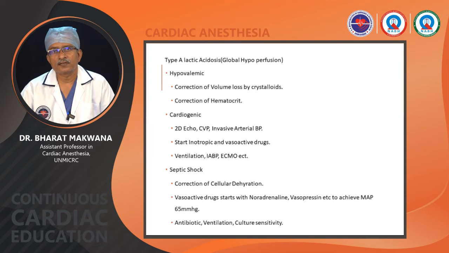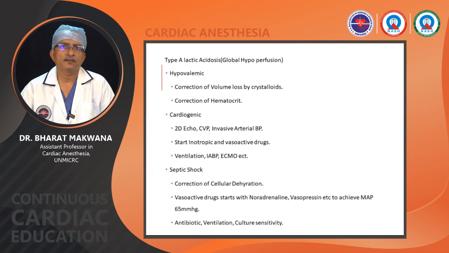We start inotropic and vasoactive drugs according to cardiac status. If cardiac output is low, we will choose an inotropic drug like dobutamine, milrinone or levosimendan. Vasoactive drugs are also used in proportion to achieve the perfusion pressure. Ventilation, IABP and extracorporeal membrane oxygenation (ECMO) are sometimes required when there is extremely low output or the pulmonary circulation is disturbed. Tissue hypoxia can be dealt with by use of ECMO.